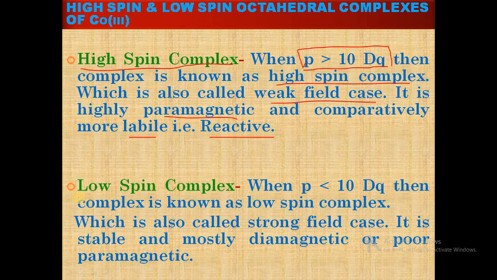in case of low spin complex, the main condition is when pairing energy is less than 10 Dq value, then the complex is known as a low spin complex. So this is the main condition. It is also called the strong field case. Low spin complexes are stable and mostly diamagnetic or poorly paramagnetic in nature. So this is the main condition for high spin complex and low spin complex.